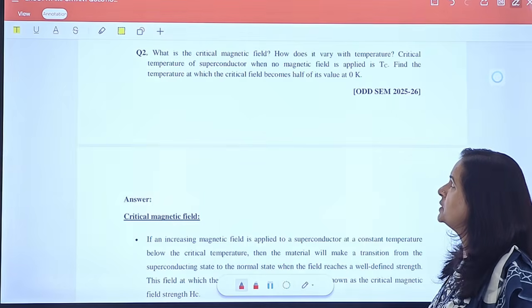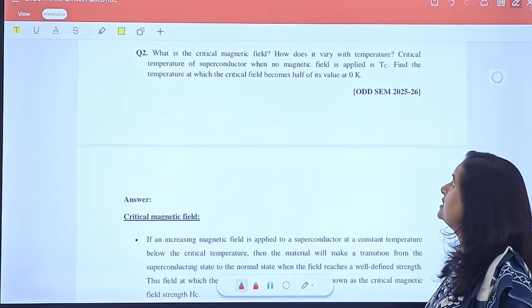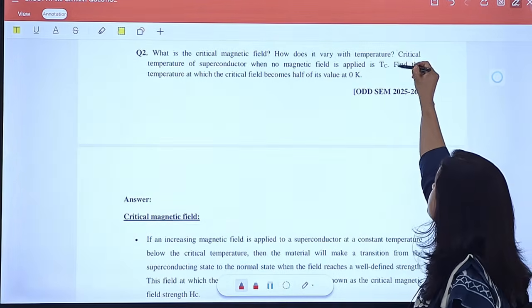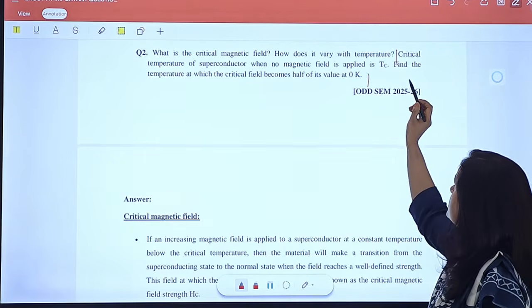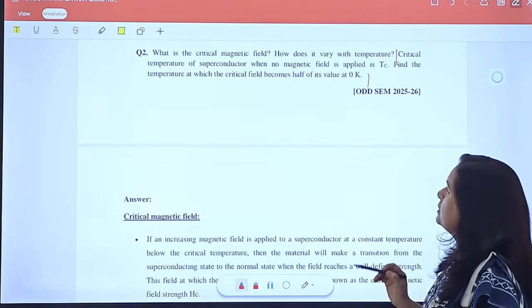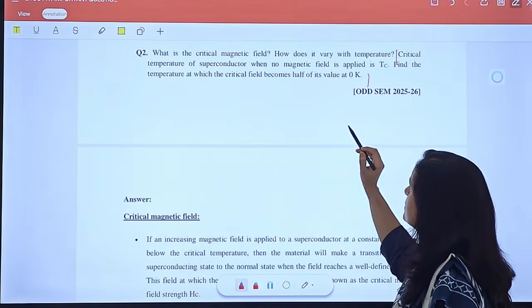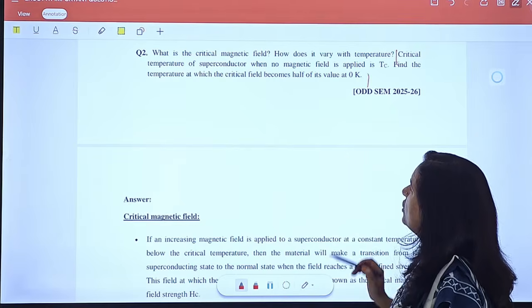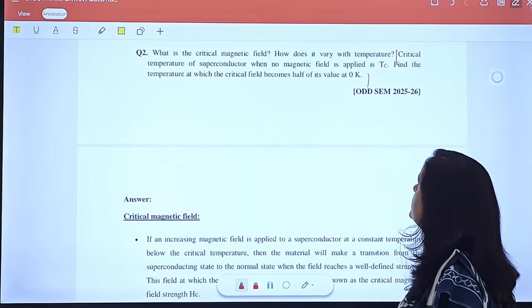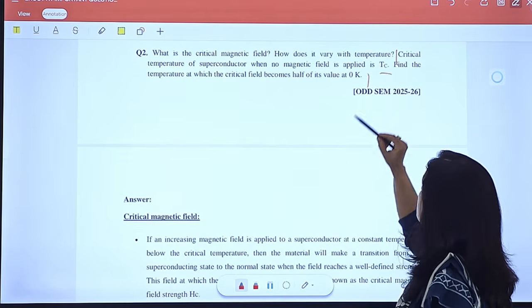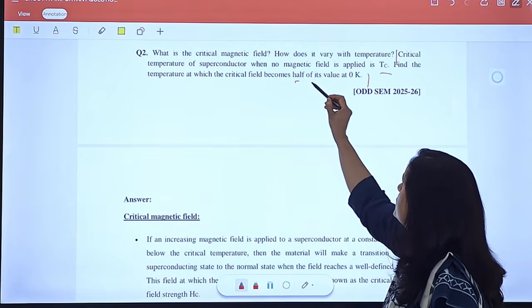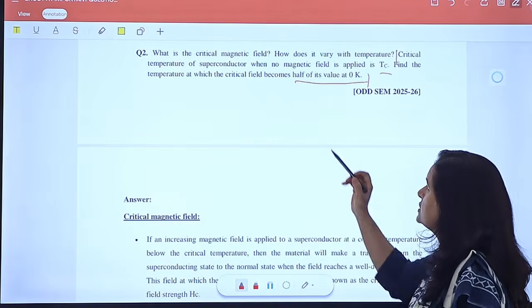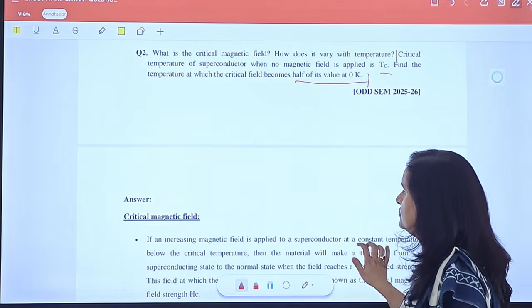This is actually a numerical problem. According to this problem, the critical temperature of a superconductor when no magnetic field is applied is Tc. Find the temperature at which the critical field is half of its value at 0 Kelvin. So first I will discuss what the critical magnetic field is.